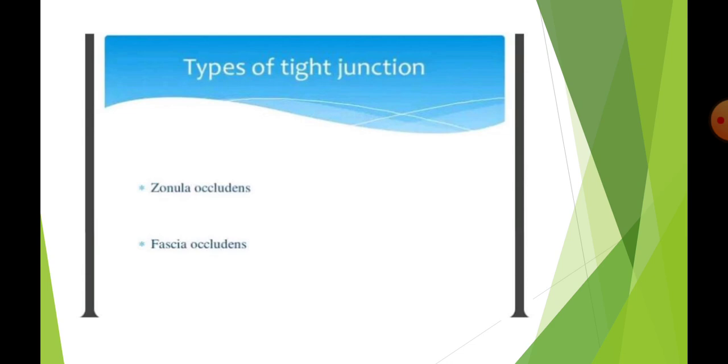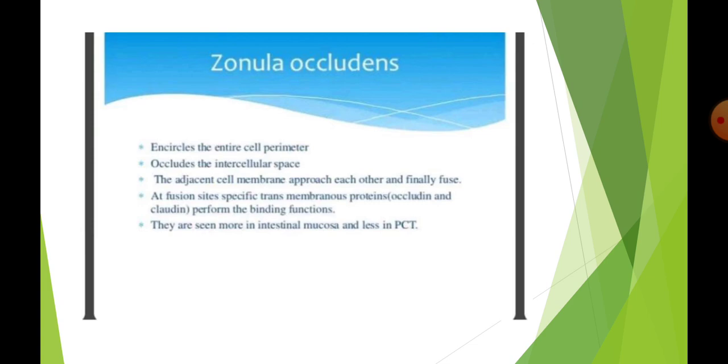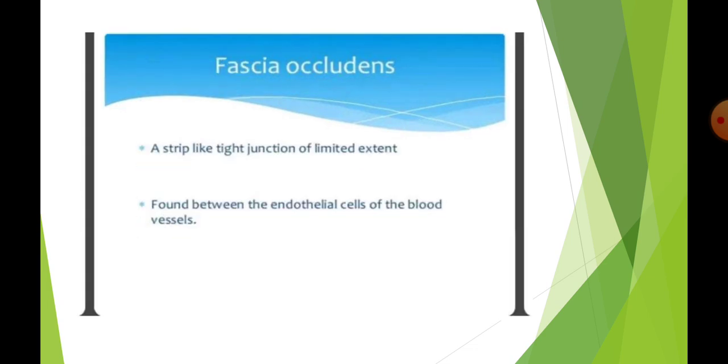Types of tight junction: mainly two types, zonula occludens and fascia occludens. Zonula occludens encircle the entire cell perimeter and occlude the intercellular space. The adjacent cell membranes approach each other and finally fuse. The fusion site has specific transmembrane proteins that perform binding functions. They are seen more in intestinal mucosa, less in PCT.